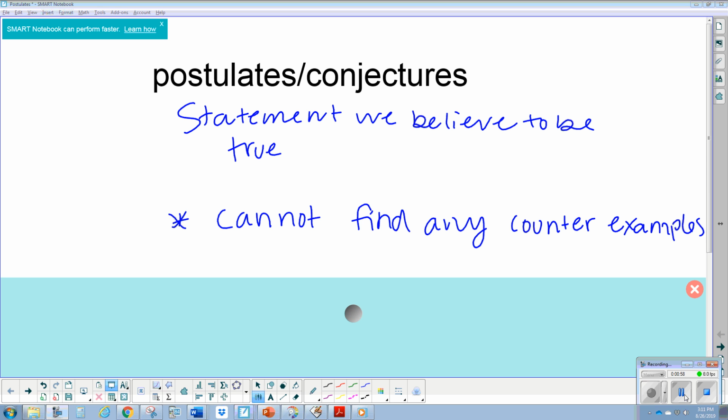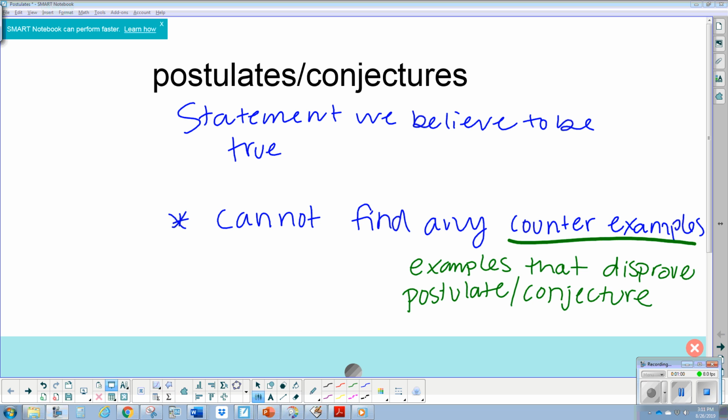And so it's something that we believe to be true. So we use postulate and conjecture kind of interchangeably. In this class, we use conjectures. That's what our book uses as our given statement or the statement that we believe to be true. But in other textbooks and examples, you may hear the term postulates.